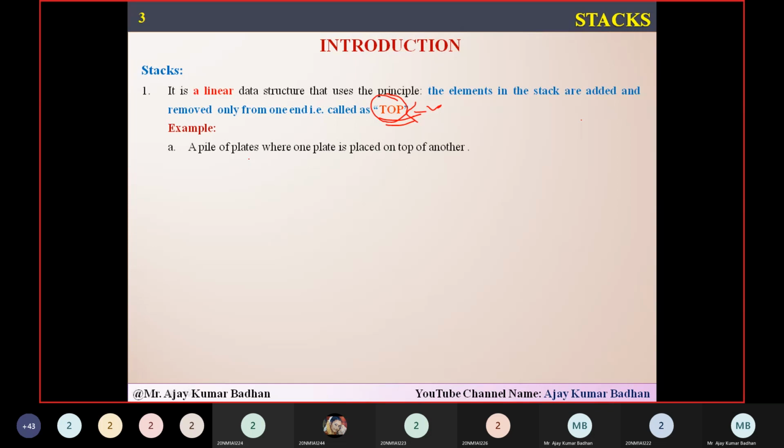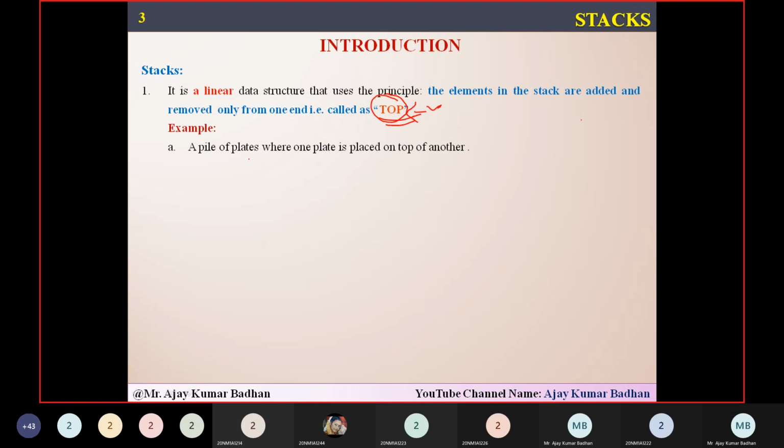When you go and have your dinner, you will take a plate. On the table you'll have some 50-60 plates, one after another, and as one guest comes, they take up a plate.